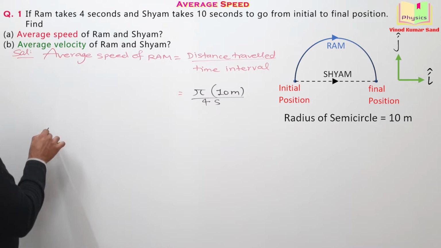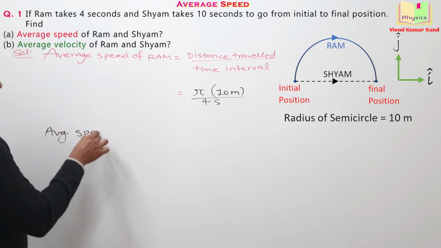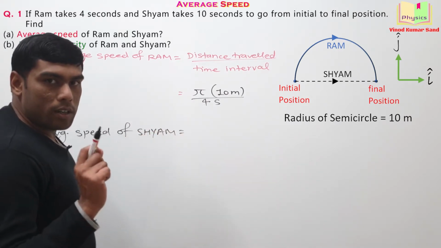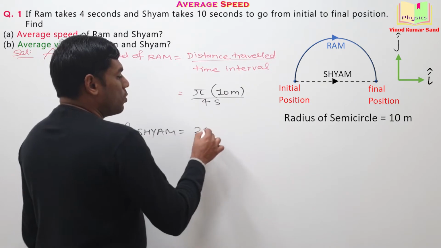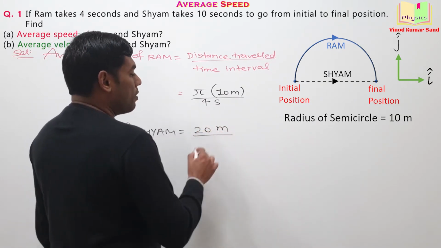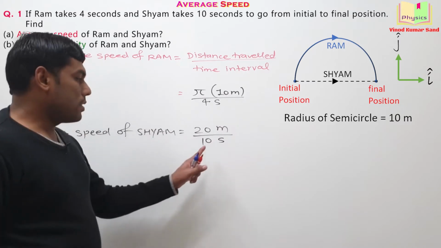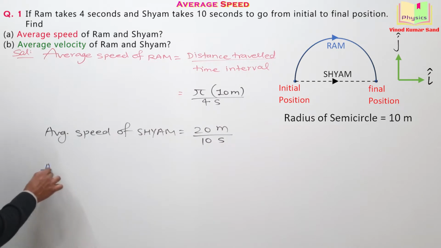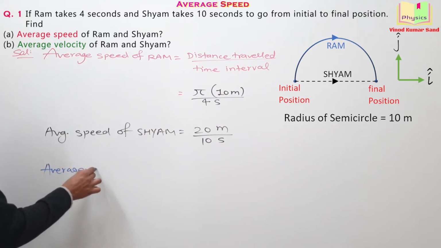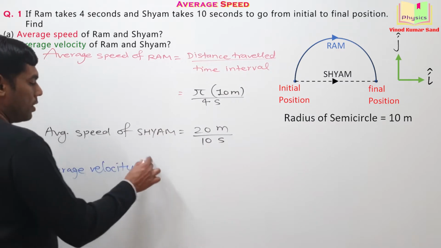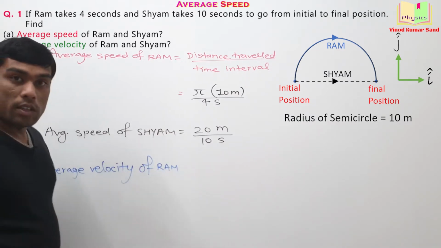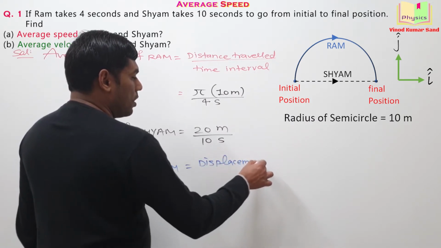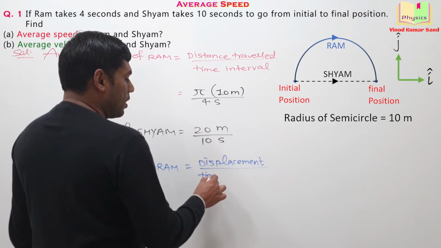Similarly, if we want the average speed of Shyam, then how much is the distance traveled by the Shyam? It is 20 meter. And the time interval for the Shyam is given as 10 seconds. Is it okay for you? Next part is asking us the average velocity of Ram. We know the formula of the average velocity. Average velocity is equal to displacement divided by time interval.